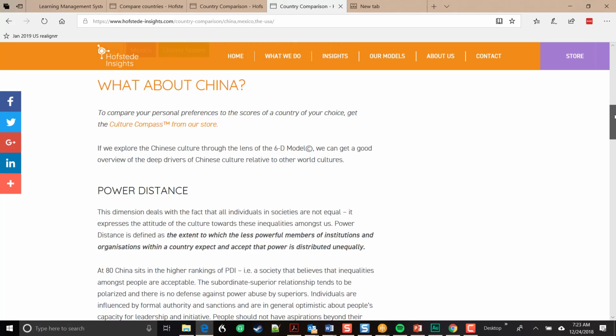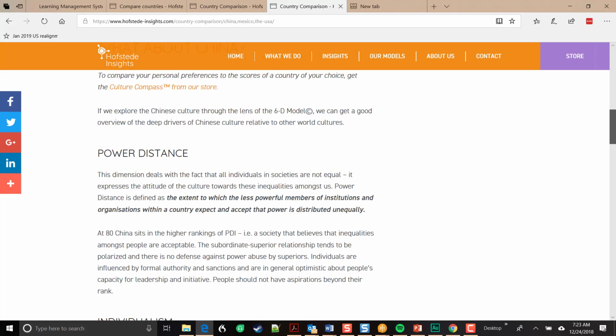Let's scroll down and talk about each of these in some detail. Power distance: what we really are talking about is the levels at which different members of society are comfortable dealing with and interacting with people at different levels in the organization, different hierarchies. As an example, in some countries, people who are junior in a company are fairly comfortable talking with the president or the CEO, and in other countries, people who are junior are not at all comfortable talking with people higher in the organization.